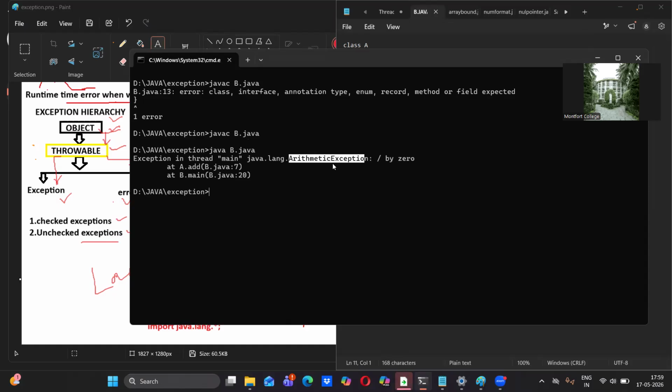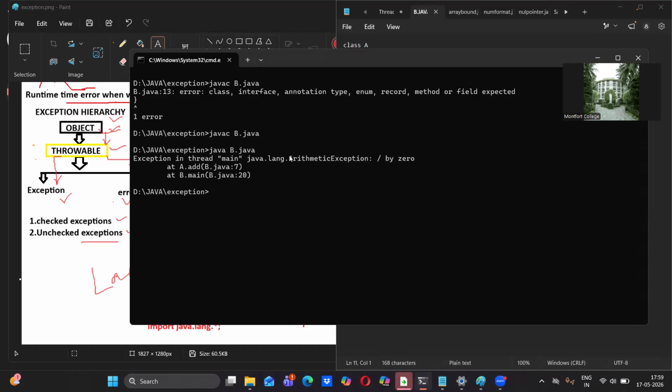See here, we are not going to clear it. Here we are going to handle it. How are we going to handle it? By using try block and catch block. You know very well why we are using try block and catch block, because if an unexpected error comes, that should be caught and it should be solved. Solved, which means handling. So now this code I am going to rewrite.